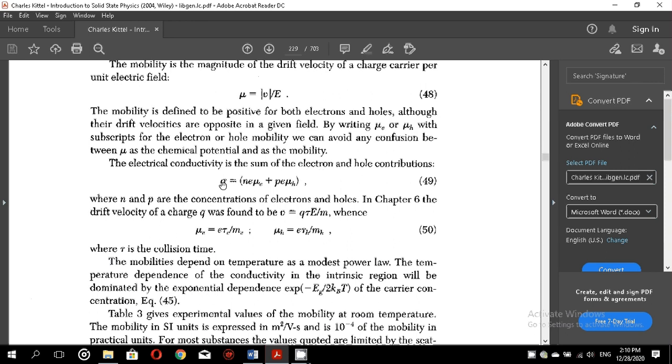The electrical conductivity is the sum of the electron and hole contributions. So we have the electrical conductivity given by the conductivity of the electrons in the conduction band and the conductivity of the holes in the valence band, and if small n is the concentration of electrons and small p is the concentration of holes, this is the total conductivity of the semiconductor given by equation 49.